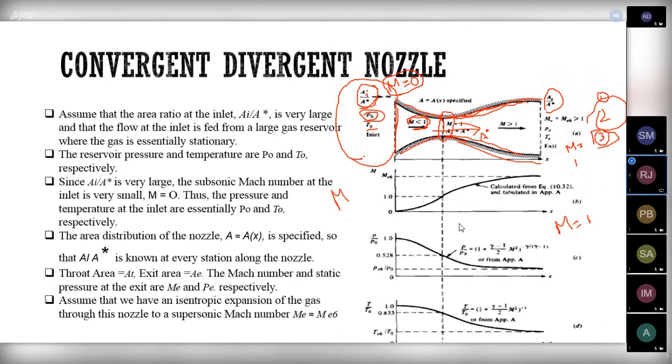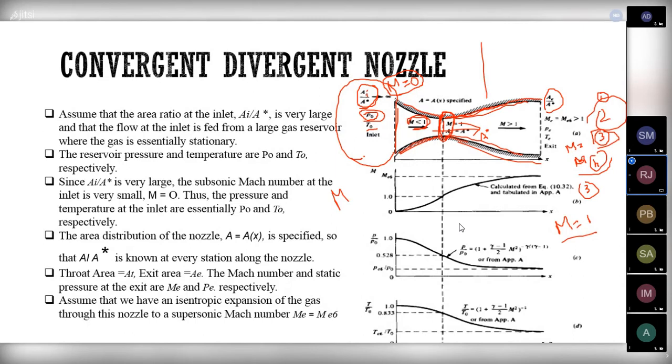Then again, what I'm doing is I am reducing the pressure. That is the fourth condition. In the fourth condition, I am reducing the exit pressure. So what will happen? Here it will behave like a supersonic flow. The flow will get increased here. But one main thing is, for the third condition, when the Mach number is equal to unity, we will be getting a choked flow here.